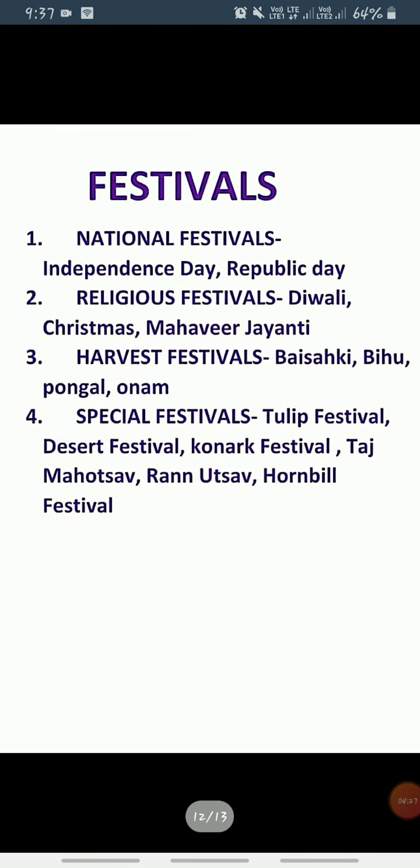Festivals we can divide into four categories. National festivals like Independence Day, Republic Day and Gandhi Jayanti. Religious festivals like Diwali, Christmas and Mahavir Jayanti. Harvest festivals like Baisakhi, Bihu, which is a famous festival of Assam, Pongal and Onam. And there are some special festivals also, like the Tulip Festival of Jammu and Kashmir, Desert Festival of Rajasthan, Konark Festival of Odisha, Taj Mahotsav of Uttar Pradesh, Rann Utsav of Gujarat, and Hornbill Festival of Nagaland.